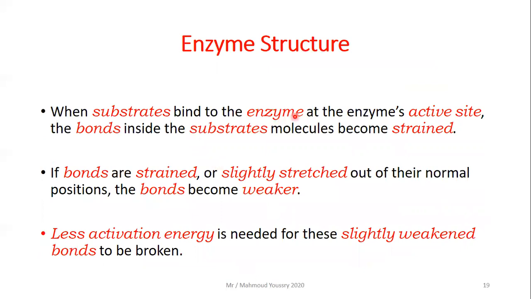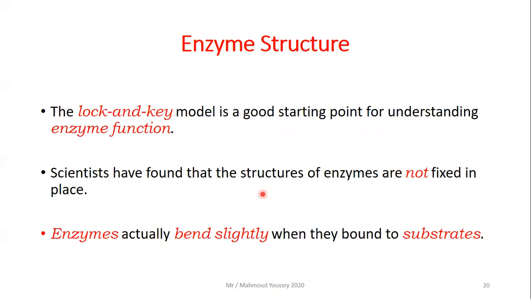When substrates bind to the enzyme at the enzyme's active sites, as we said, the bonds inside the substrate molecules become strained, they become slightly stretched. This stretching out of their normal positions makes the bonds become weaker. So weak bonds means less activation energy is needed for the slightly weakened bonds to be broken.